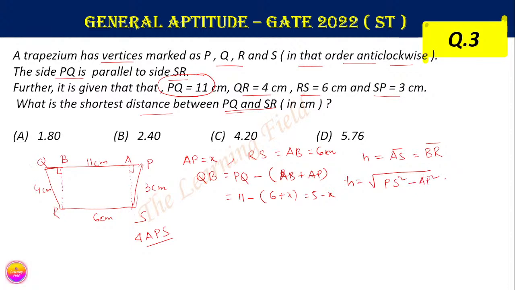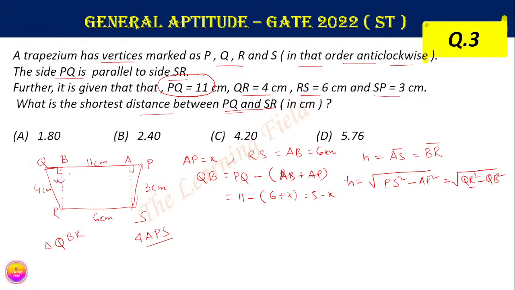Also, from triangle QBR we can write, because this is also the height BR, h equals the square root of QR square minus QB square. This is the hypotenuse and this is the base of this triangle.